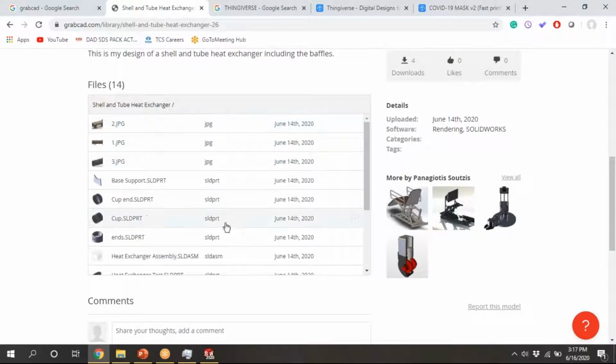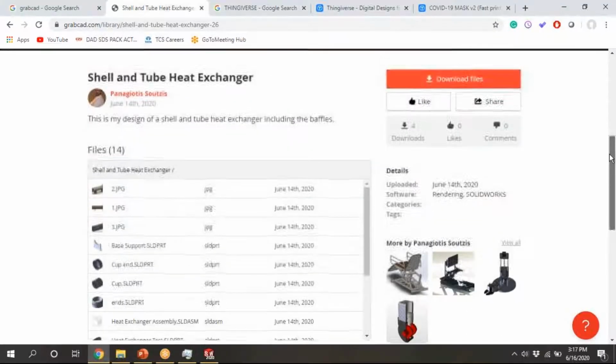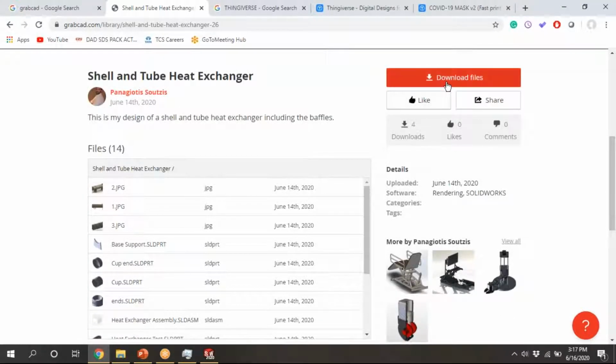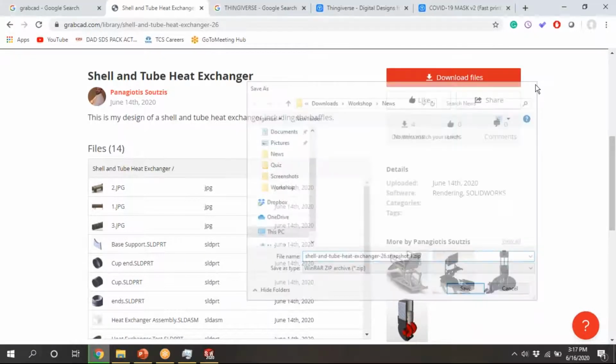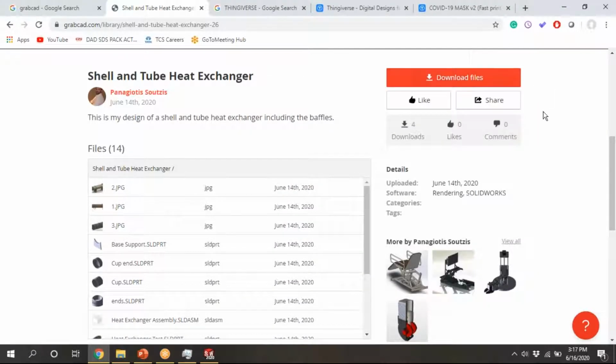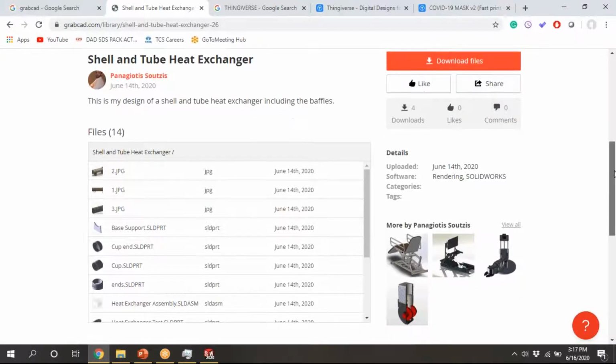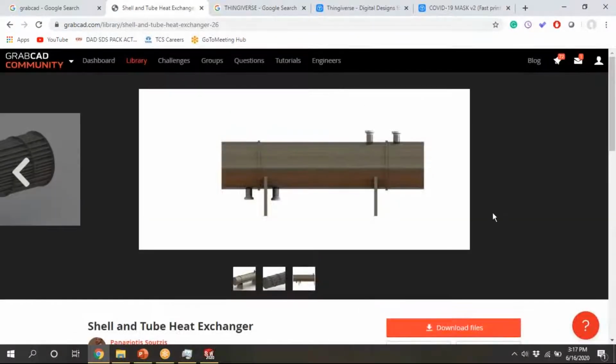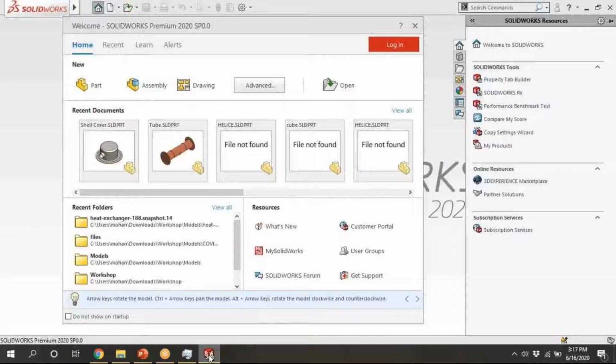See here, SLDPRT means we can clearly know it is a SolidWorks part. If you want to download, you can download here. But remember, you should have an account. You need to log in to download these things. Yeah, we will design some simple component. Later we will go to these parts.